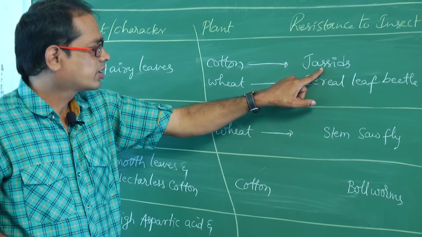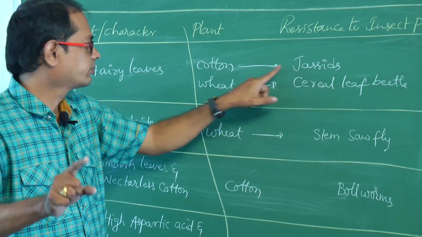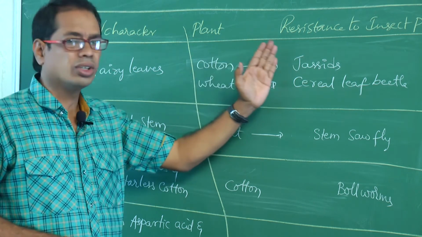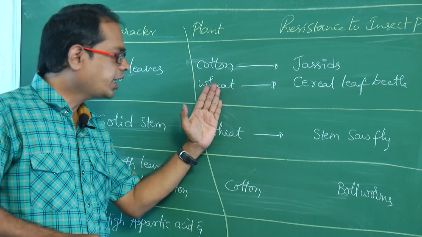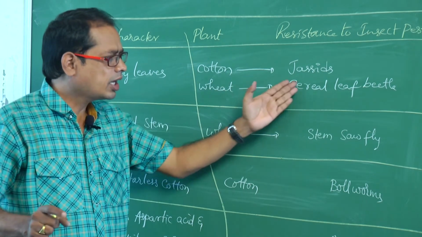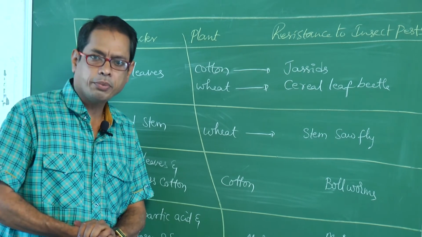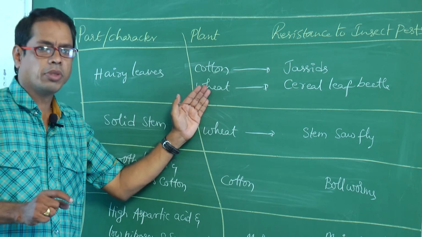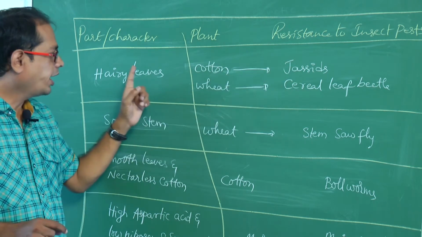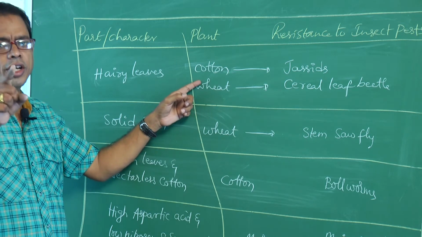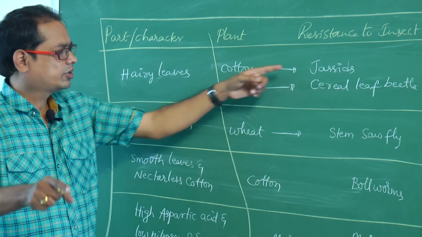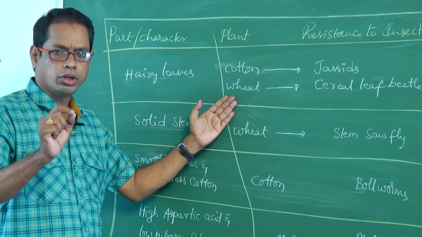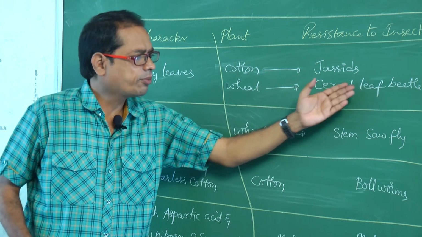So, cotton is resistant to jassids. Wheat hairy leaves are resistant to cereal leaf beetle. Hairy leaves are found in both cotton and wheat, but the insects are different. So, the hairy leaves of cotton do not attract jassids, and the hairy leaves of the wheat plant do not attract cereal leaf beetle.